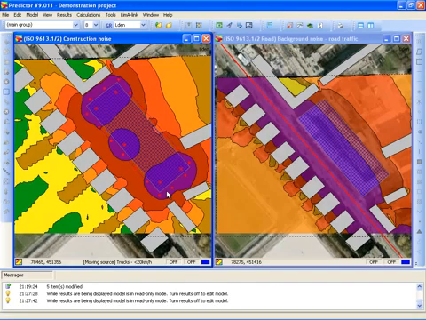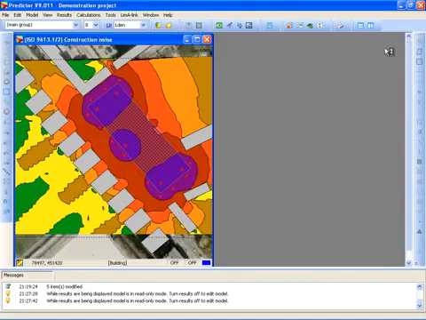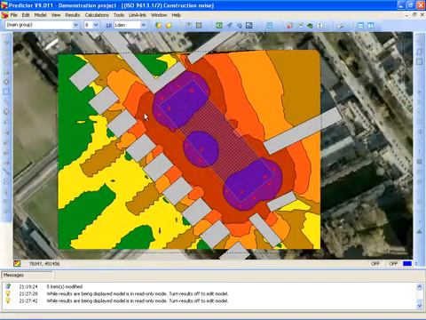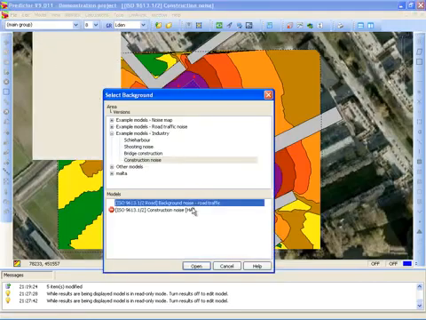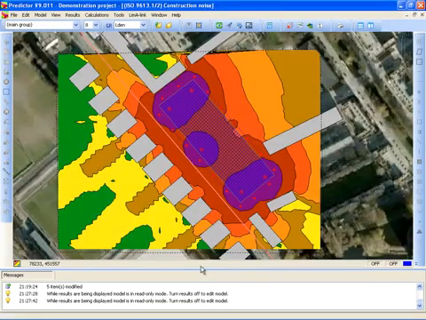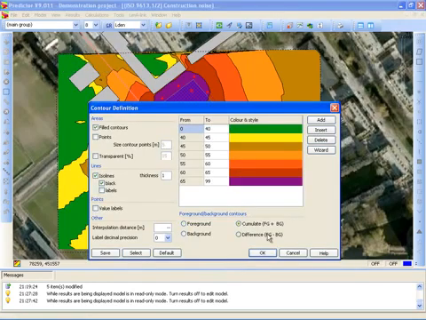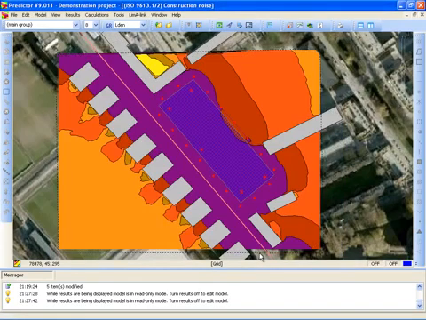Now I want to see the cumulated noise level of both the construction noise and the background noise. In this case I close down the background noise, I maximize my construction noise model, and I open as a background model the background noise. In this case, because I've got two models open, I can now also show the cumulated noise contours. So now these are the cumulated noise contours of the background noise created by the road itself and the construction noise, the 5 point sources and the moving source surrounding the construction site.